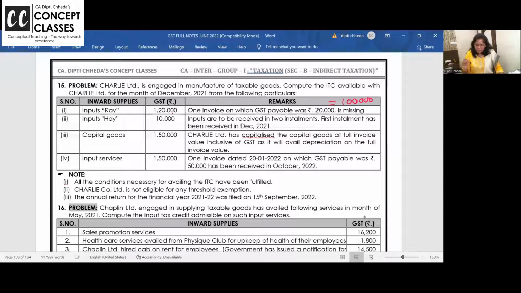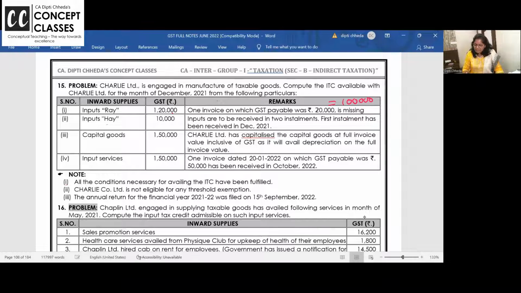Are you all with me? 1 lakh का मिलेगा. If invoice is not there, you will not get the credit. While reversing, if invoice is not there, you can reverse it with the help of market value. लेने वक्त तो market value नहीं चलेगी, credit नहीं देते ना, invoice चाहिए ना. Input है 10,000.